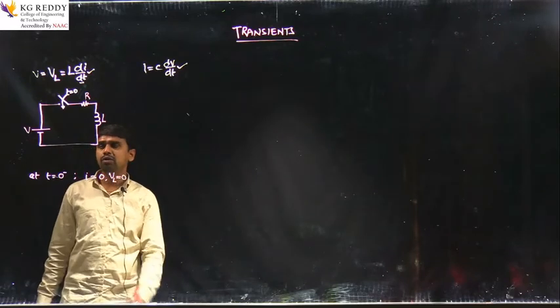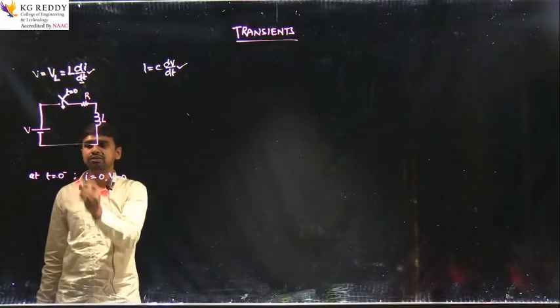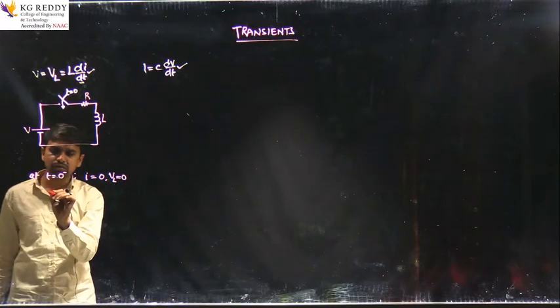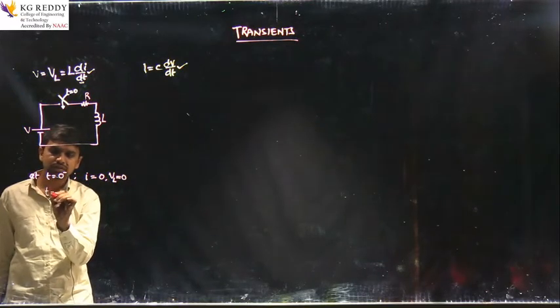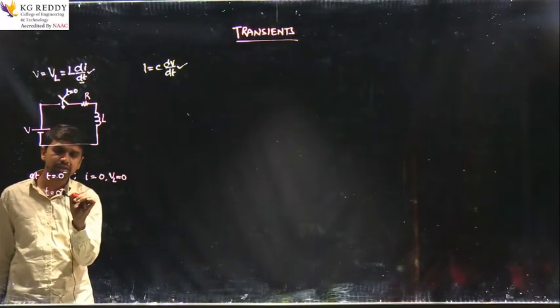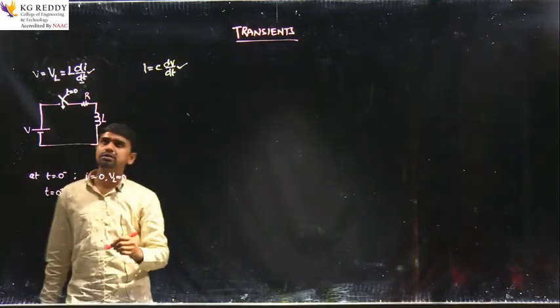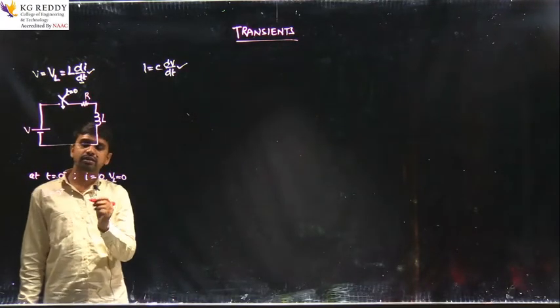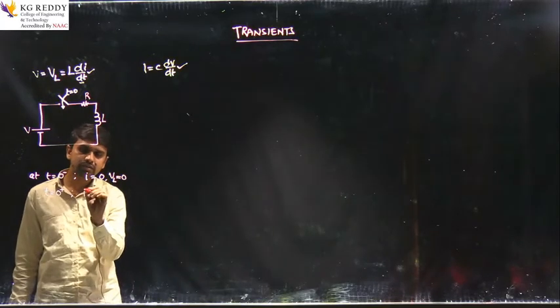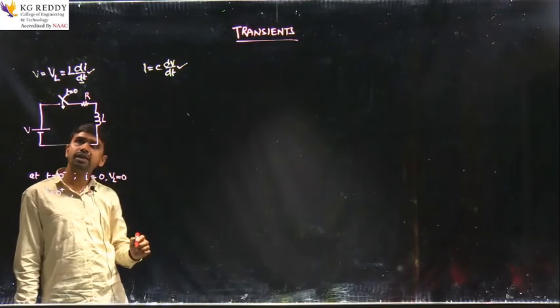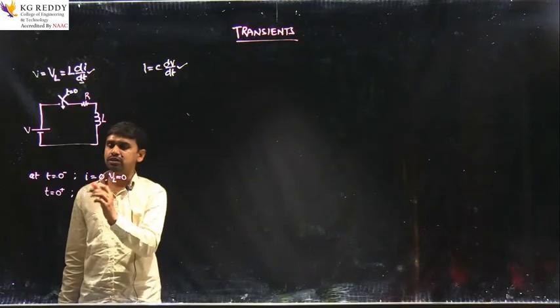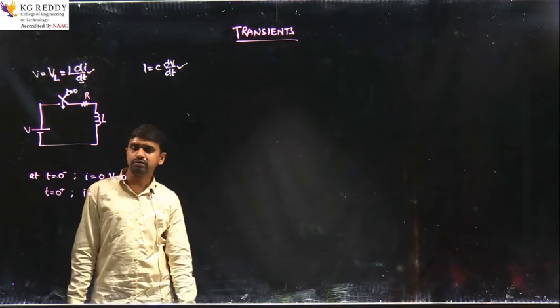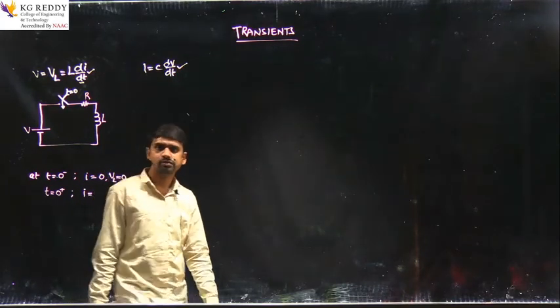Now I am going to operate the switch. At t equal to 0 plus, that means immediately after closing the switch, what will be the current in the network?